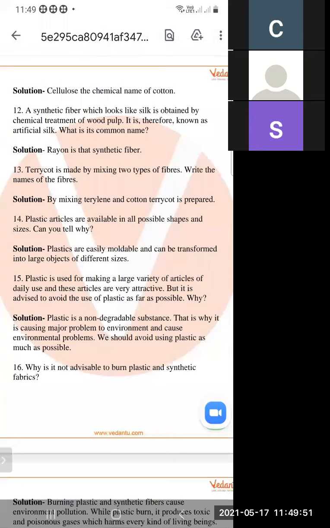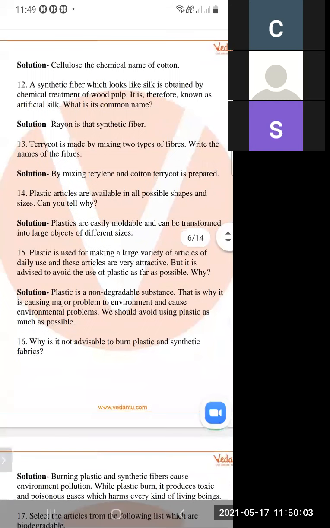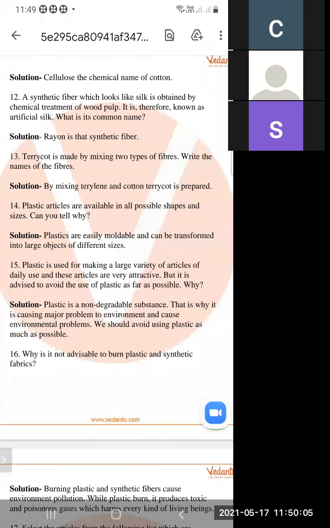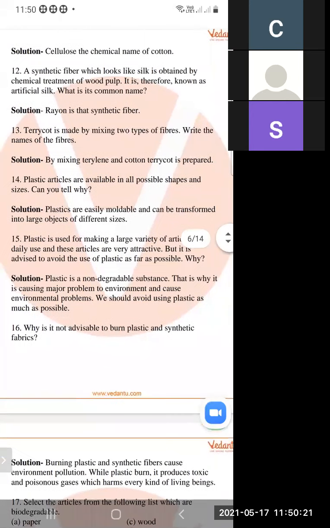Why is it advised to avoid the use of plastic? Because it creates pollution in the environment, and it is a non-biodegradable substance because it does not decay completely. It causes pollution problems, so we should avoid the use of plastic materials. Plastic is non-biodegradable, so it does not decay completely, and it creates pollution in the environment.